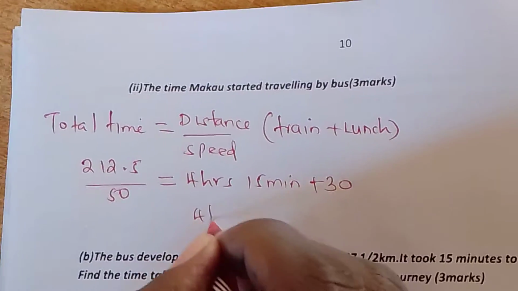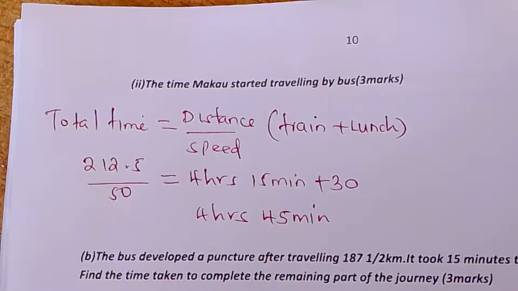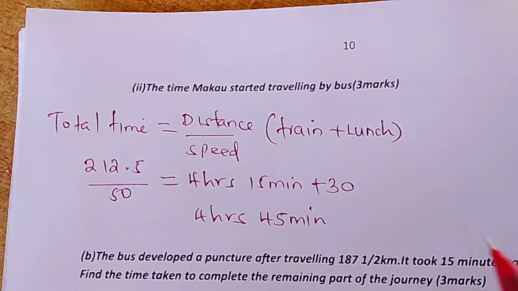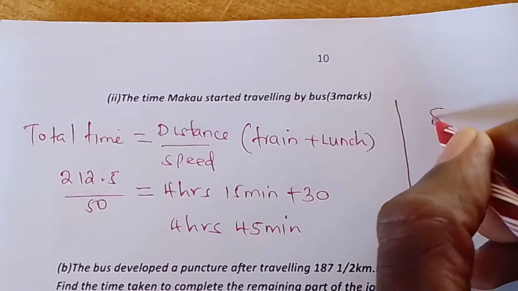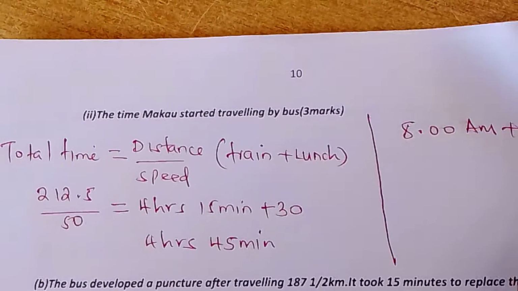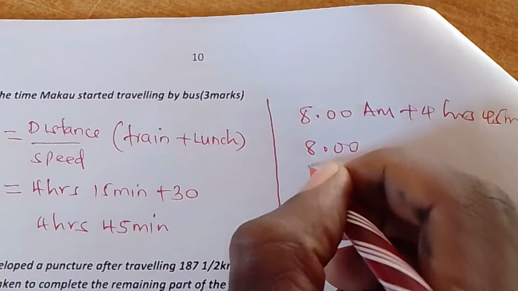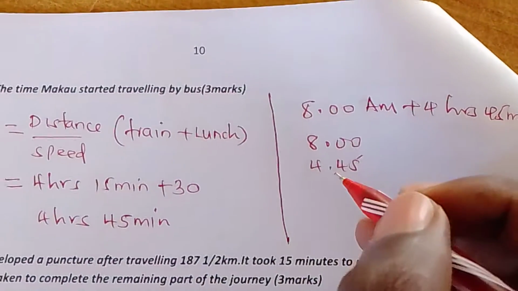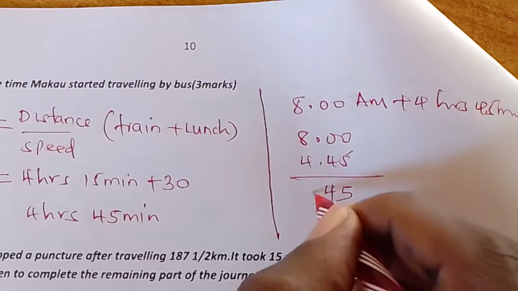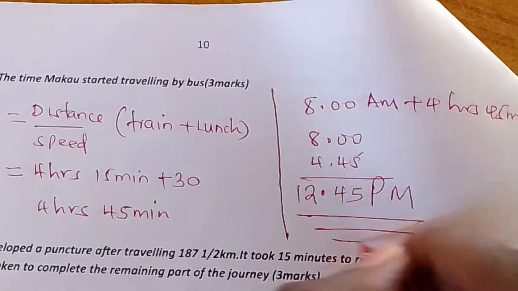So you will have 4 hours 45 minutes. And they say the time Makau started traveling. What time did Makau start the journey? At 8:00 am. So 8:00 am plus 4 hours 45 minutes. You can write it like this: 4 hours 45 minutes. So this will be 5, here 4, and here 12. So it will be 12 p.m. So that is your answer.